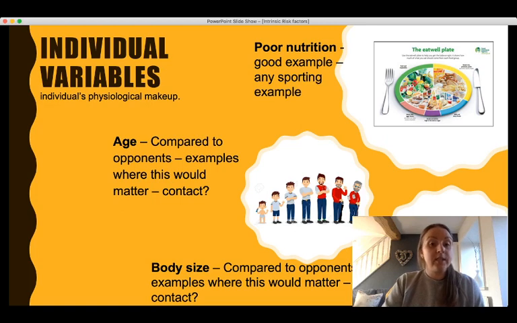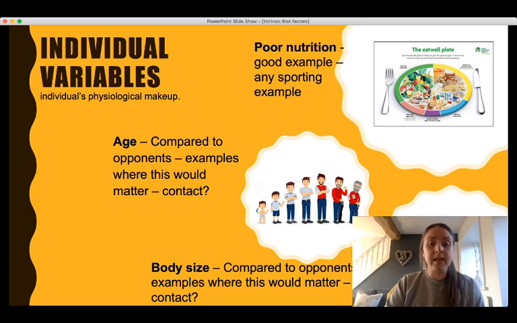Age is another good example, but we've got to be careful here because age is only a risk factor if the players that a person is playing with are of a different age. And that links closely to body size as well. So if all the players are the same age and they're all a similar size, then actually there's no risk factor there. So we need to be careful when choosing age only if the ages of the performers are different. Obviously, a very young performer competing against people that are older, and similarly a very old performer competing against performers that are a little bit younger could both present some sort of intrinsic risk factor.